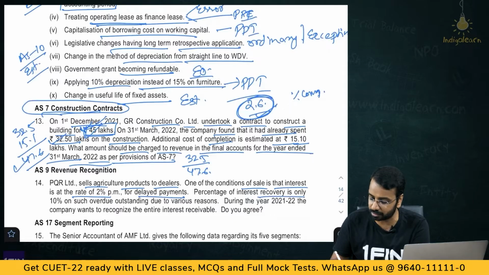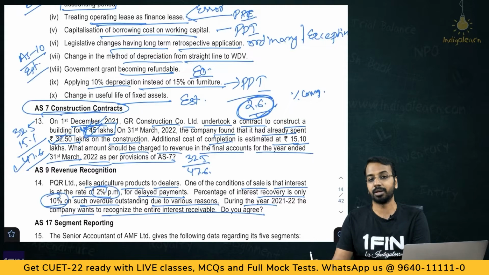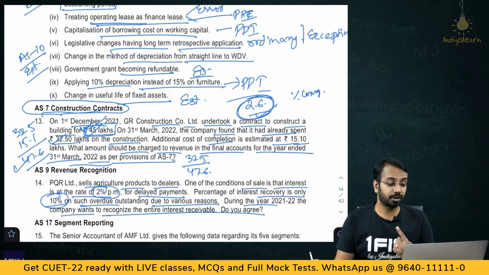Percentage of interest recovery is only 10%. So, out of this 2%, you recover only 10% on such overdue outstanding due to various reasons. During the year, the company wants to recognize the entire interest receivable. See, one very important criteria for recognition of revenue is collectibility. Is there any doubt in collectibility?